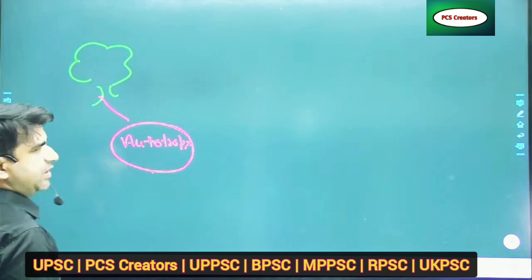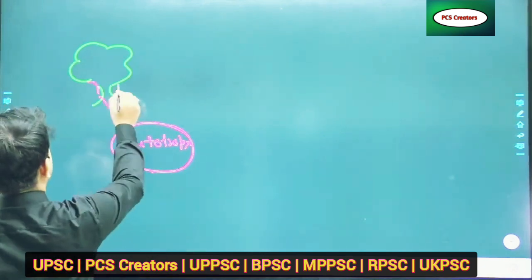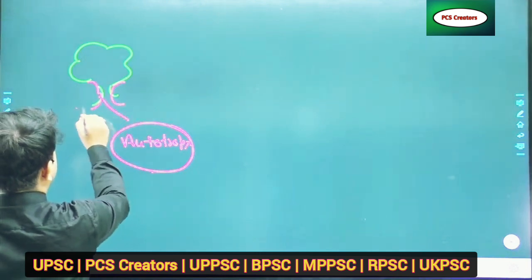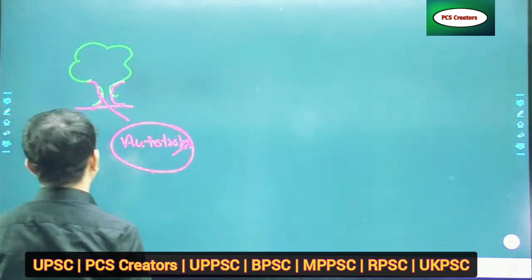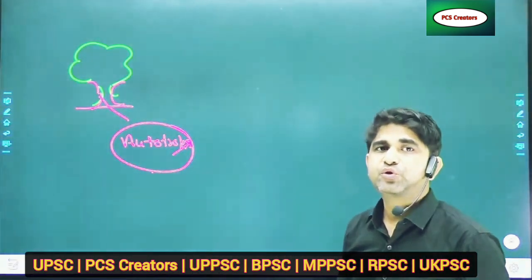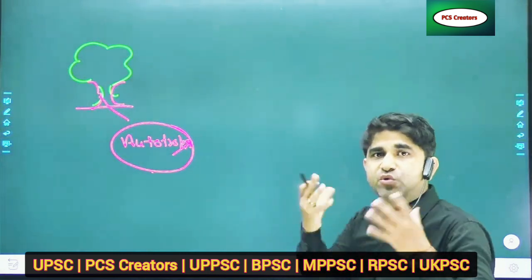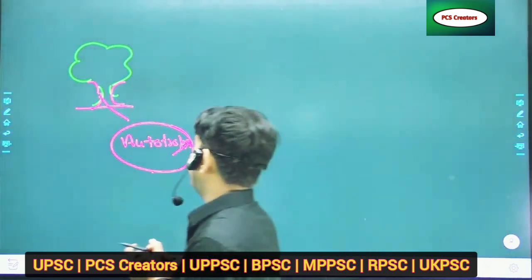I think all of you are aware of it. These plants have the capability to produce a huge amount of substances on which the heterotrophs depend.